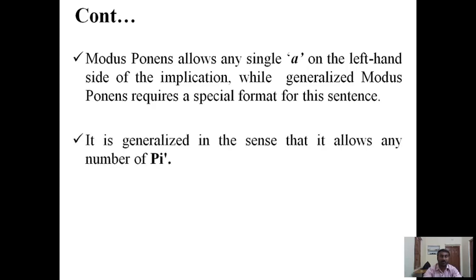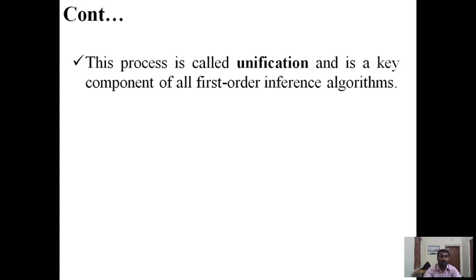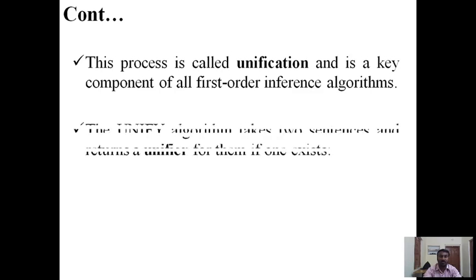It is generalized in the sense that it allows any number of p_i. Lifted inference rules require finding substitutions that make different logical expressions look identical. This process is called unification and is a key component of all first order inference algorithms.